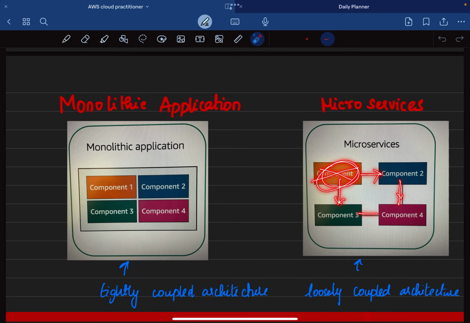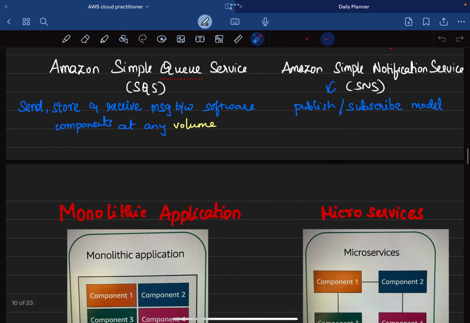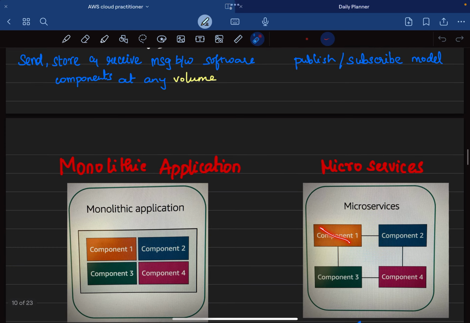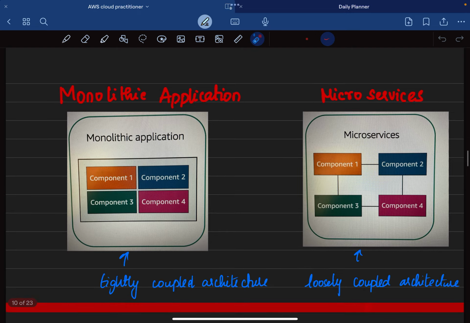Only component 1 has failed, and with the help of Simple Notification Service, you might get a notification to your email or your phone number saying that component 1 has stopped working. So you'll have to look into that. So this is all for messaging and queuing.